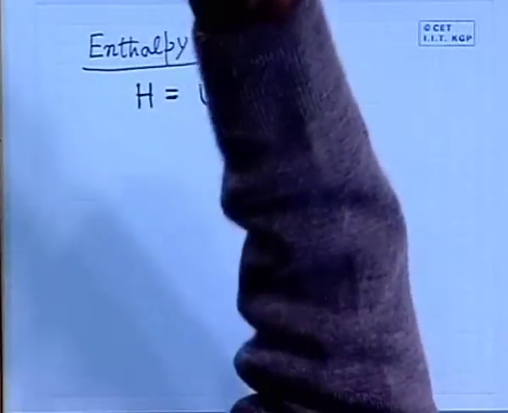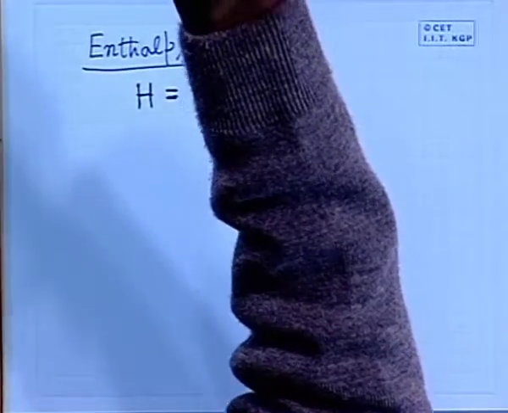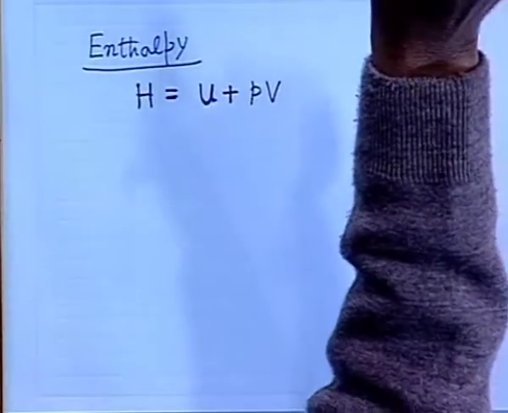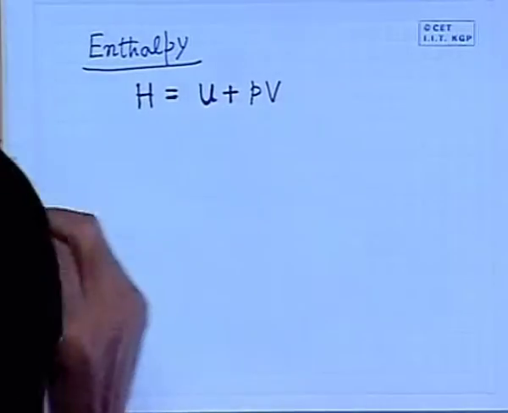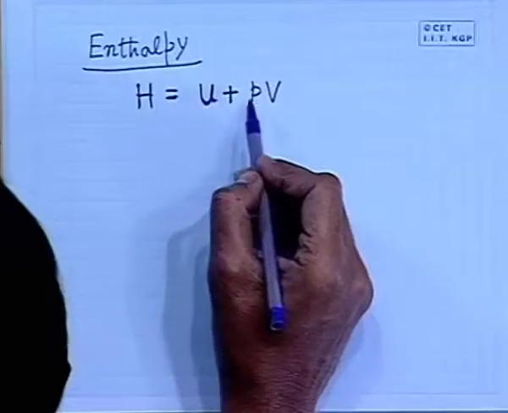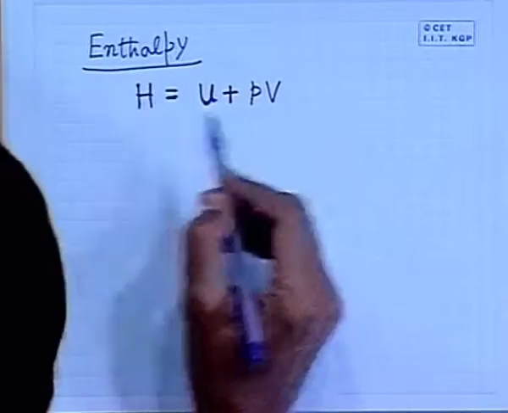because it is the definition of a property which does not depend upon the type of the system or the type of the process executed by a system. It is a property of the system. So, it is very important. Sometimes it is asked whether enthalpy is defined for a closed system or open system. For any system, it is a property, just like internal energy, pressure, volume, temperature, like that enthalpy.